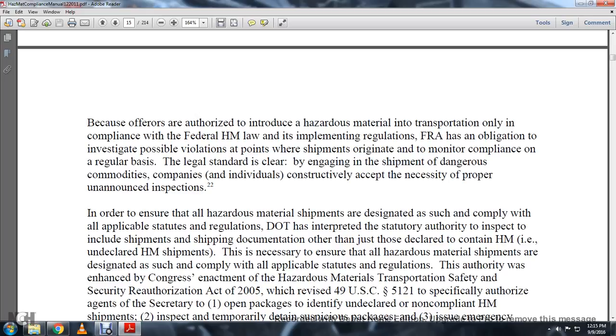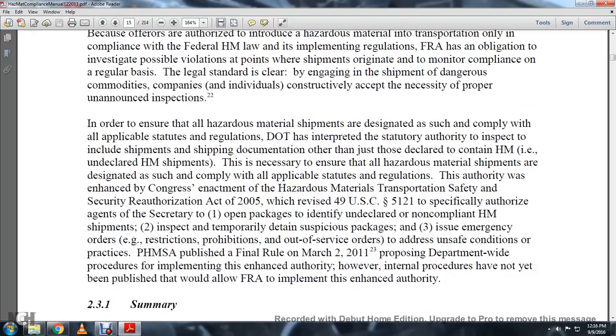Because offerors are authorized to introduce hazmat into transportation only in compliance with the federal hazmat law and its implementing regulations, the FRA has an obligation to investigate possible violations at points where shipments originate, monitoring compliance on a regular basis. The legal standard is that by engaging in the shipment of dangerous commodities, companies and individuals constructively accept the necessity of properly announced inspections.